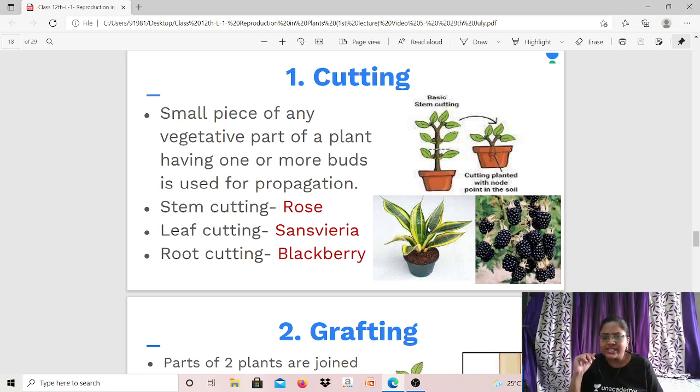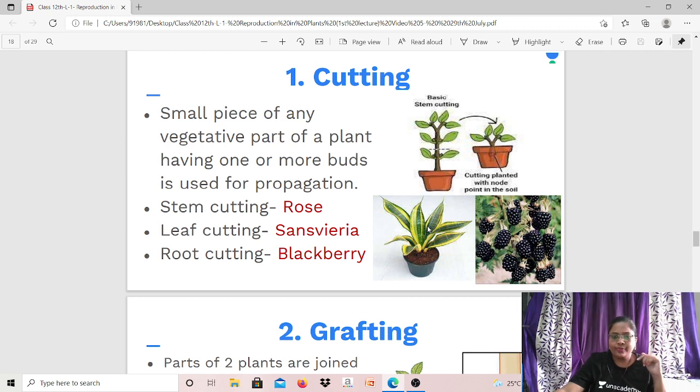So they cut the stem with buds, and then they have planted this cutting with these nodes. हाँ, वो nodes को ही वो मतलब buds into the soil, into the pot. ठीक है? So buds are very important. One or more buds. Only then the growth of the plant will take place.